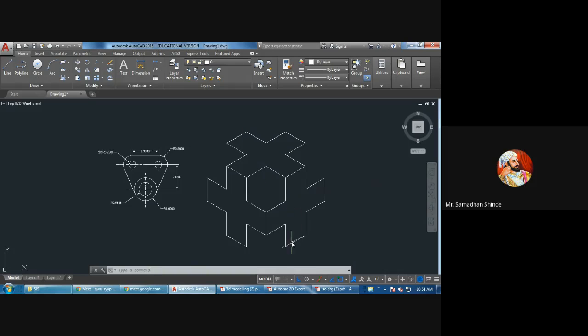Now only where objects are there, only that I have to join the objects, means this to this, very simple. Now I have to complete the surfaces, this to this surface and this to this, then this to this, and here this surface, then here also this and this.